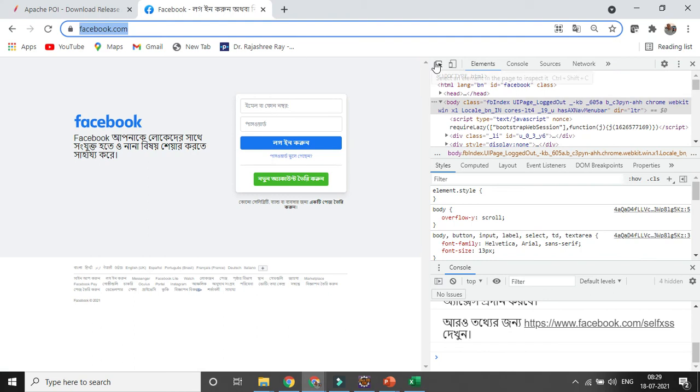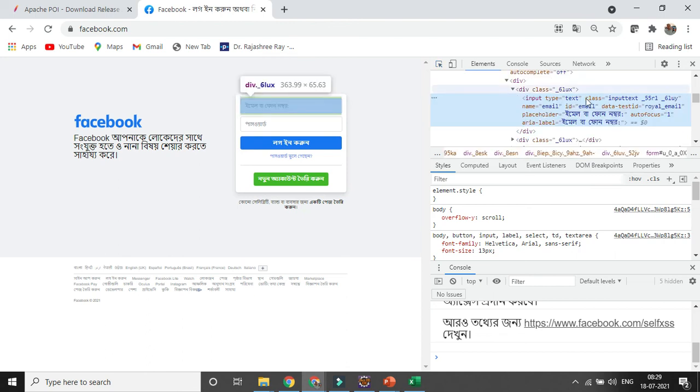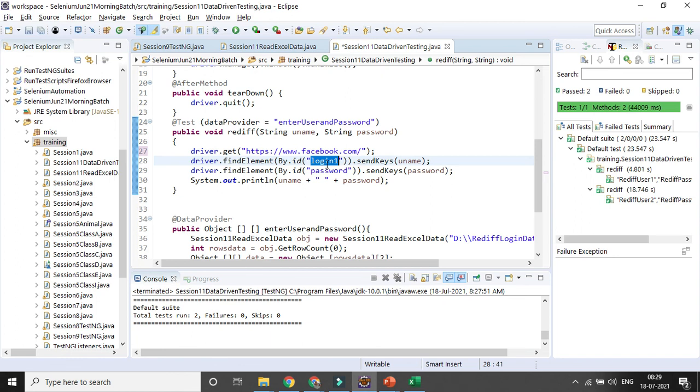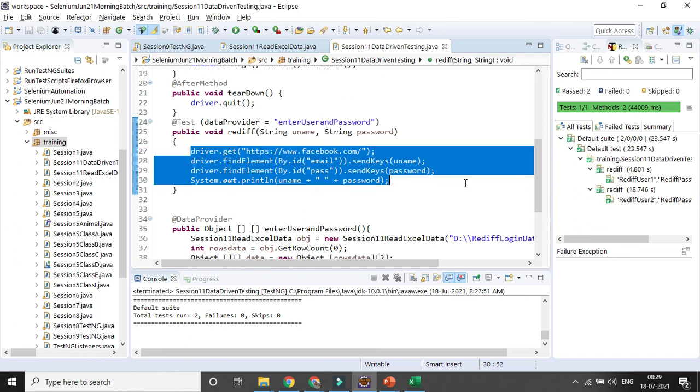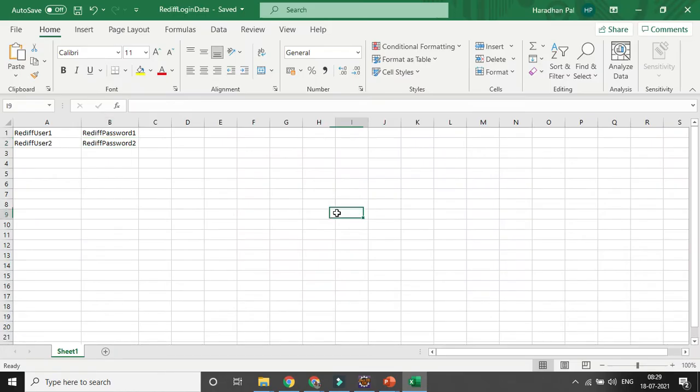So let's inspect the ID here. The reference variable I can change. So the email ID is email. I'll be changing the ID to email, and for password I know it's pass only. So now it's updated for the Facebook page. I have updated only this line of code. I did not impact any other thing, right? Now here for the 2 data combinations I can run it. Instead of Reddit user, if you want to change it to Facebook user, you can change it.